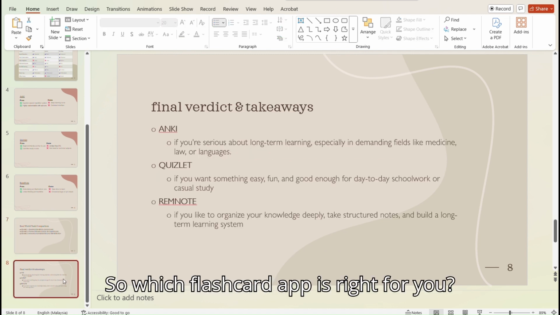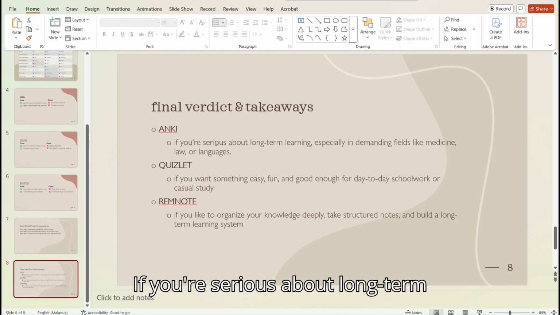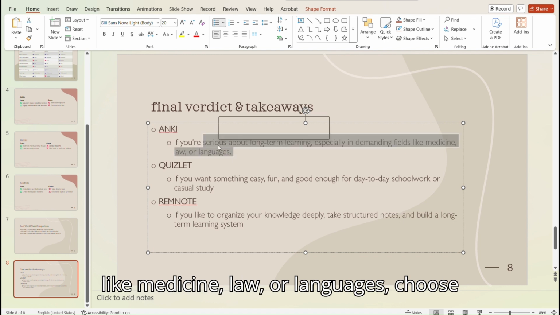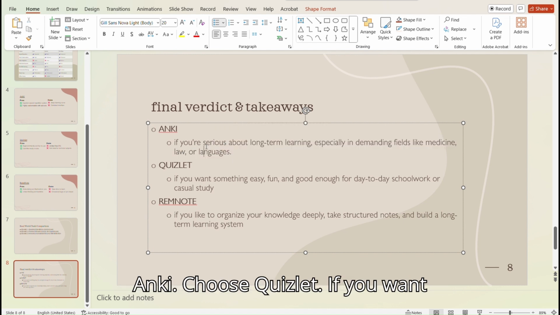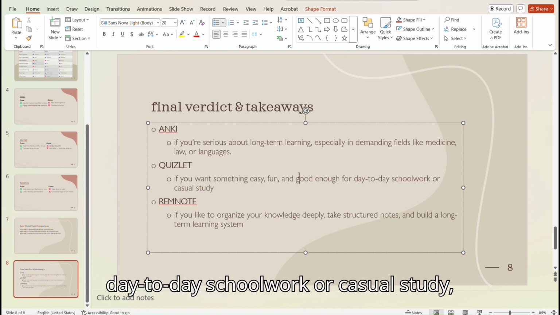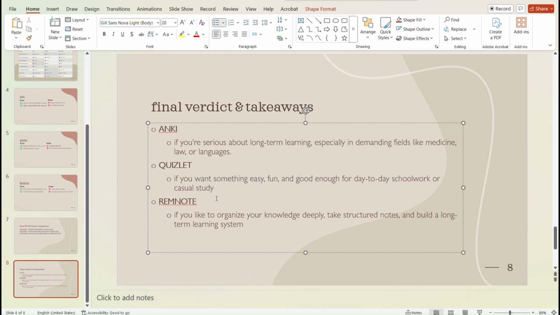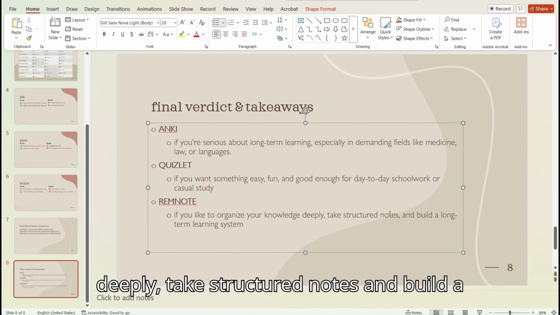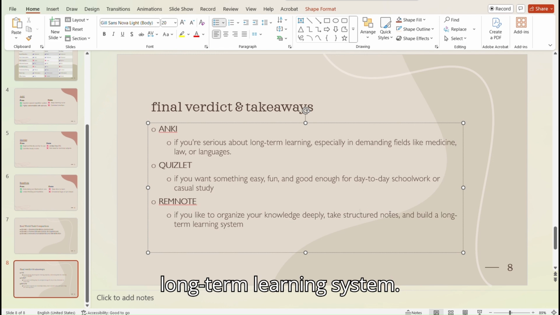So which flashcard app is right for you? If you're serious about long-term learning, especially in demanding fields like medicine, law, or languages, choose Anki. Choose Quizlet if you want something easy, fun, and good enough for day-to-day schoolwork or casual study. Choose RemNote if you like to organize your knowledge deeply, take structured notes, and build a long-term learning system.